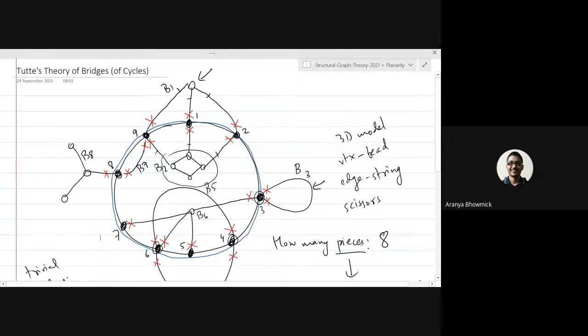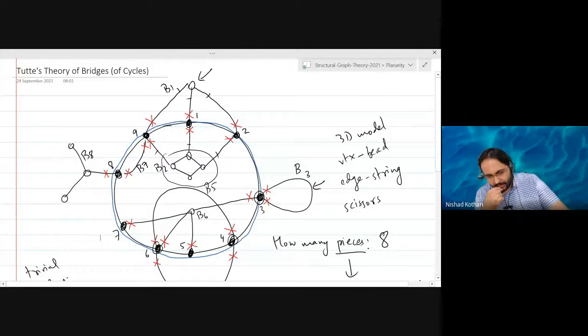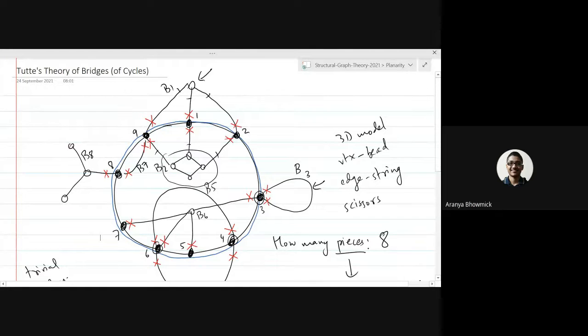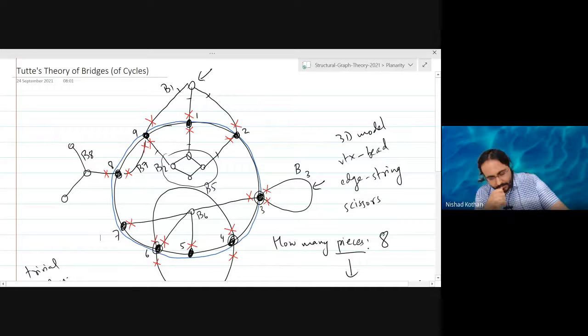Sir, I have a definition. I don't know whether my definition is right. Yeah, go ahead. It's fine. So basically, if C is the cycle, all the bridges are defined with respect to a given cycle. Yes. So the cycle is C.